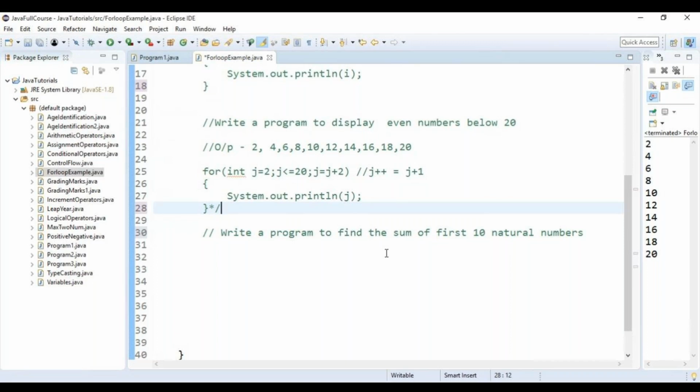For your understanding, I have to have a variable sum which will contain the answer of the first 10 natural numbers. 1 plus 2 plus 3 plus 4 plus 5 plus 6 plus 7 plus 8 plus 9 plus 10, which will be equal to 55. The answer should be 55. At the back end, you should do the operation in this format. Each and every time, one number should be added.